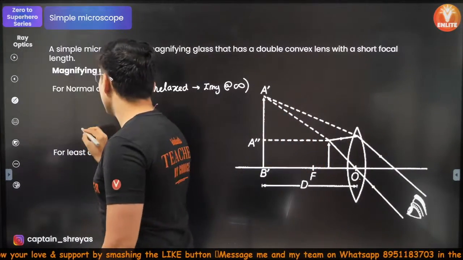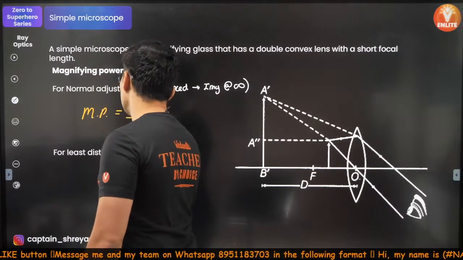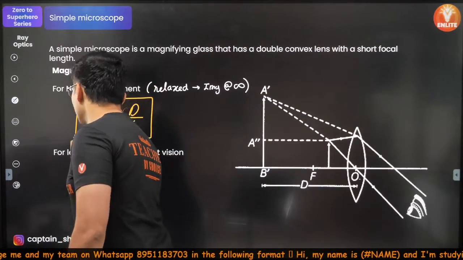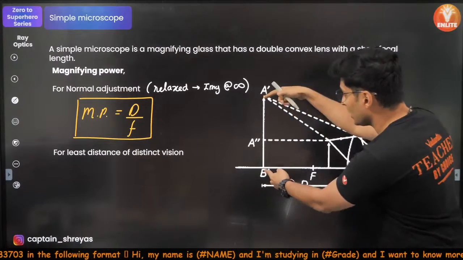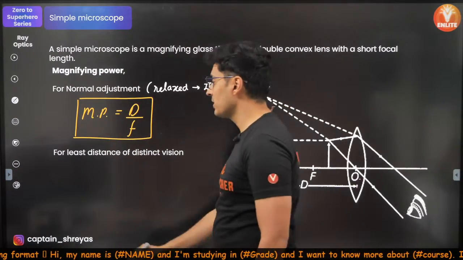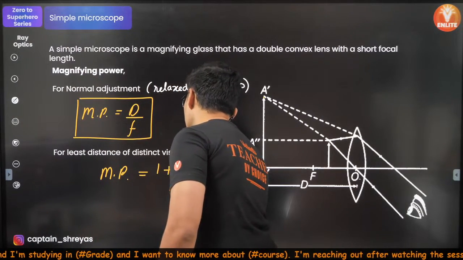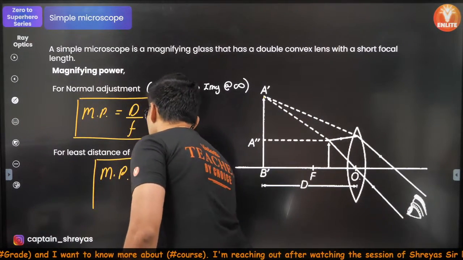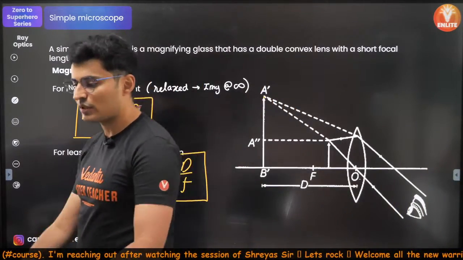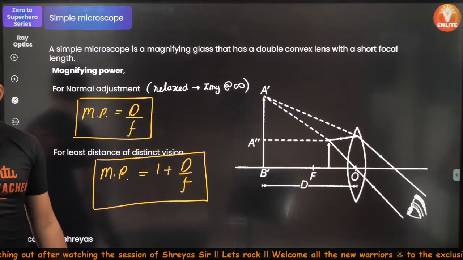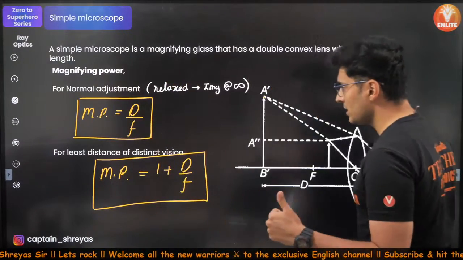Then the magnifying power is just given by D by the focal length. That's all. But if you are making sure that this image is formed at the least distance of distinct vision, then the magnifying power is given by 1 plus D by F. This is the only difference. Here it is more, here it is less by 1. That's all. Is that clear, my warriors? Will you remember this formula? For sure? Shall we go to some questions?